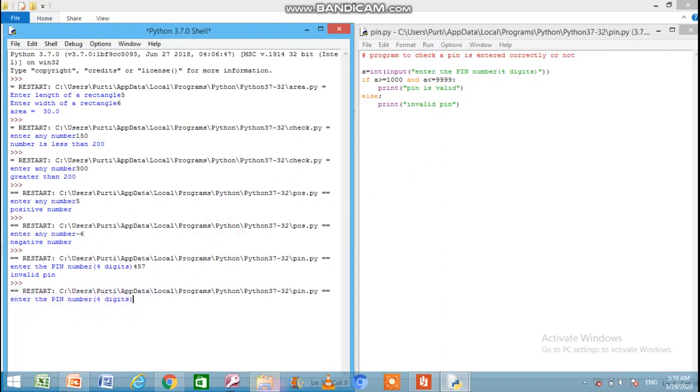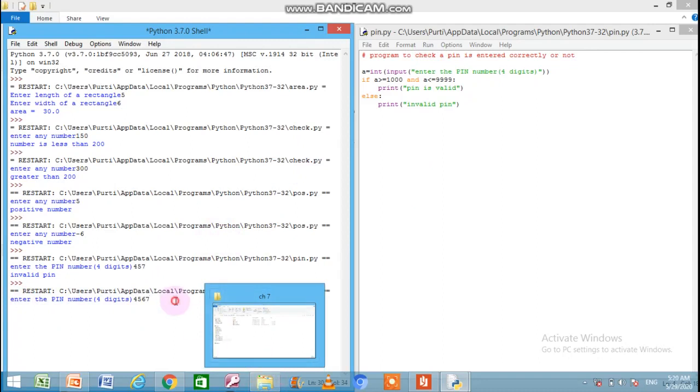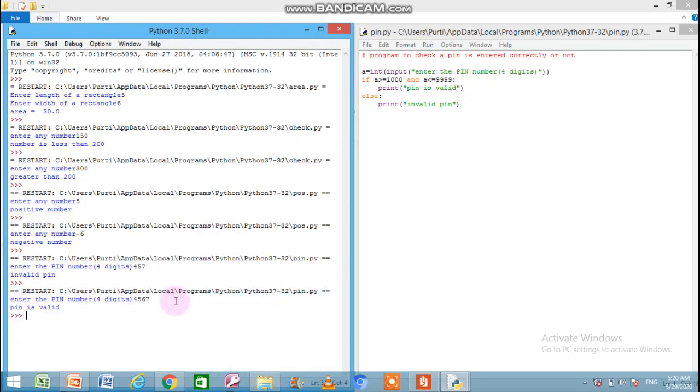Enter the 4-digit pin number, so 4, 5, 6 and 7. Now press enter. You can see the pin is valid.